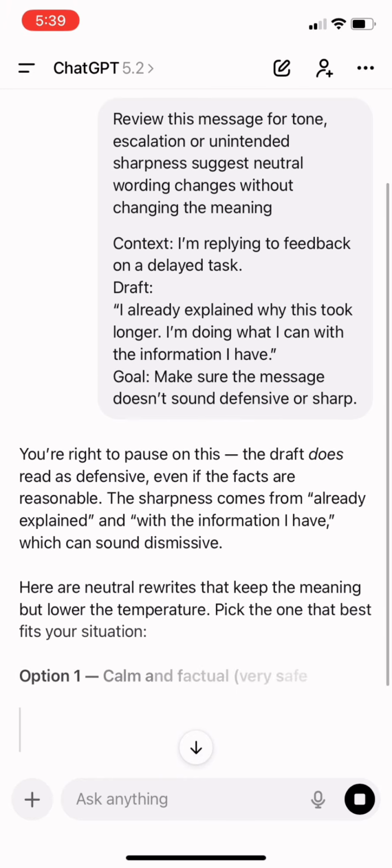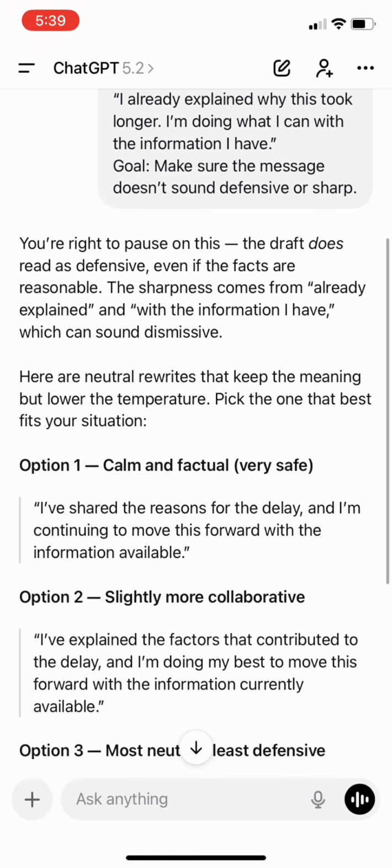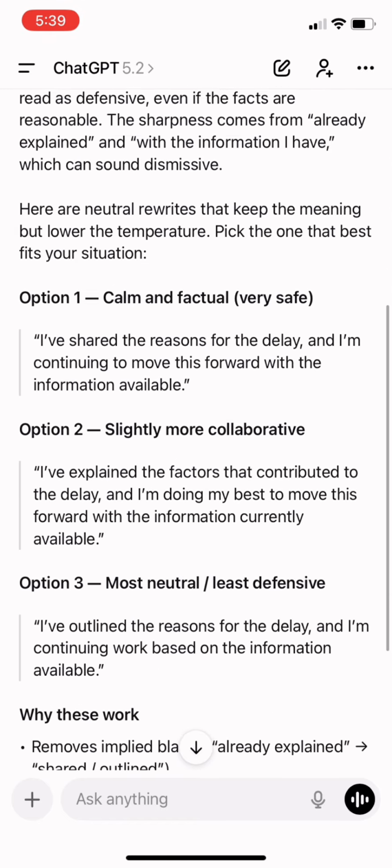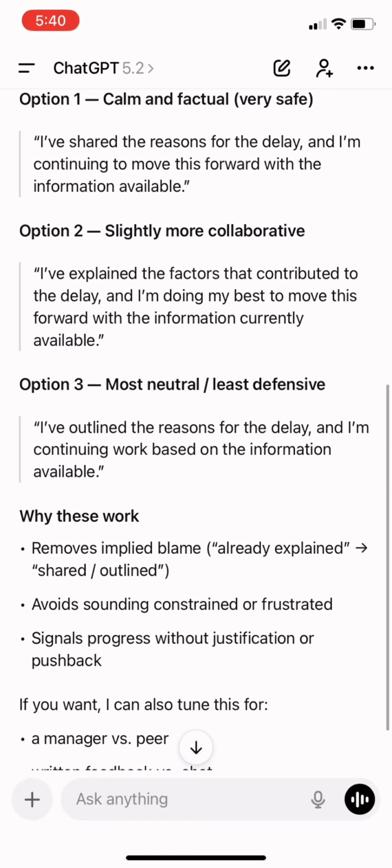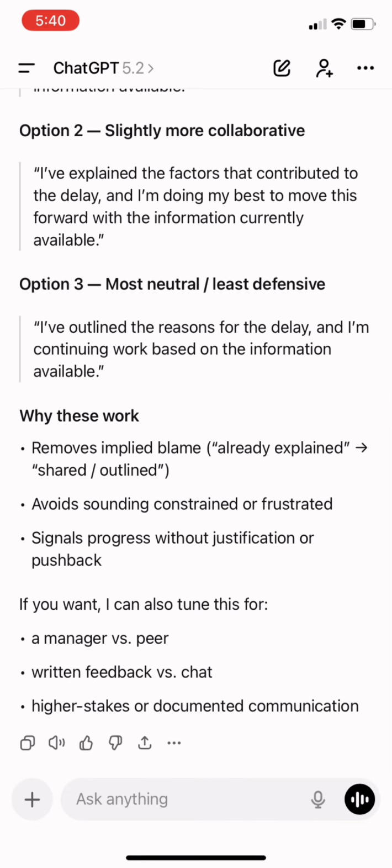Notice what changed. AI didn't soften the facts. It adjusted how they land. That's the payoff. When tone is checked, messages land cleaner, friction drops, and intent stays intact. You stay in control. AI just checks the edges.